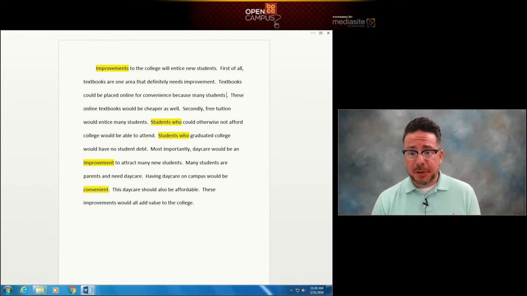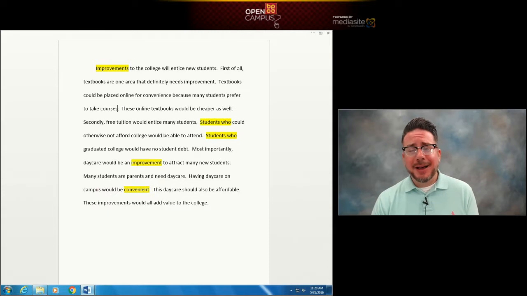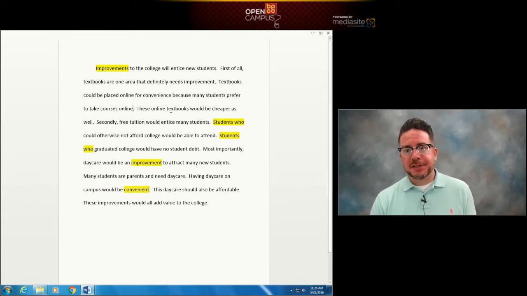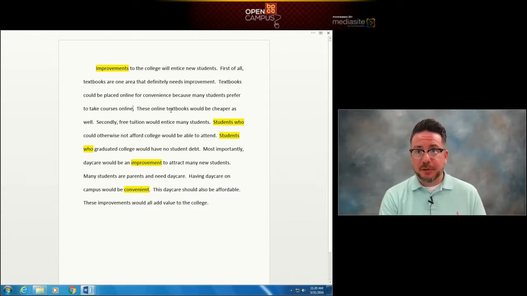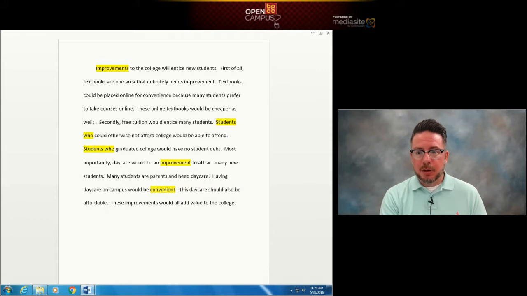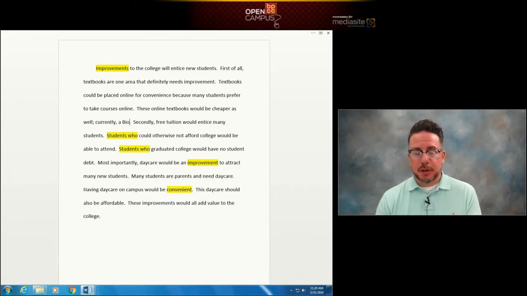So textbooks could be placed online for convenience. I don't think that gives enough specific detail. Convenient for whom? How is it convenient? So I'm going to add in another clause, another dependent statement, because many students prefer to take courses online. These online textbooks would be cheaper as well. I want to give a specific example of this.